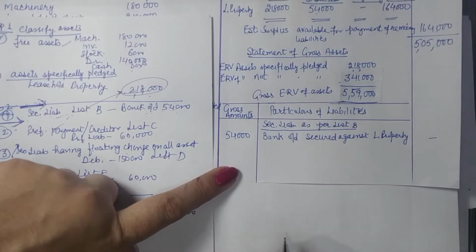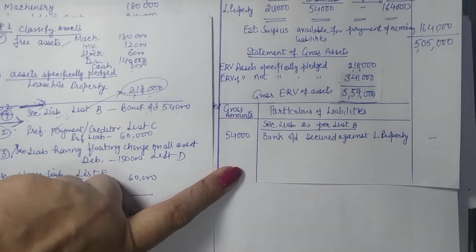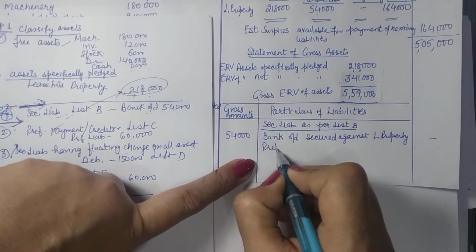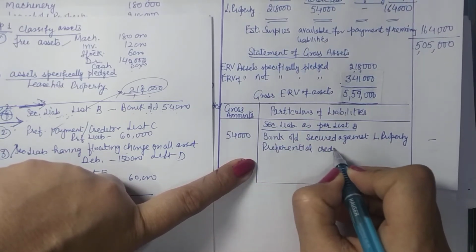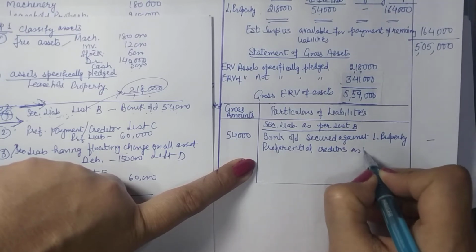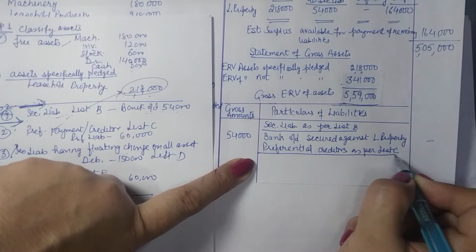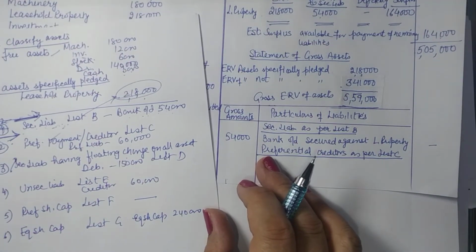Alright. So after this, we are to record the next thing, that is preferential creditors as per list C. Okay, this is the next thing. Now we just have only preferential creditors being given.